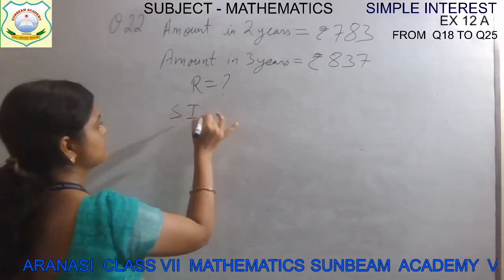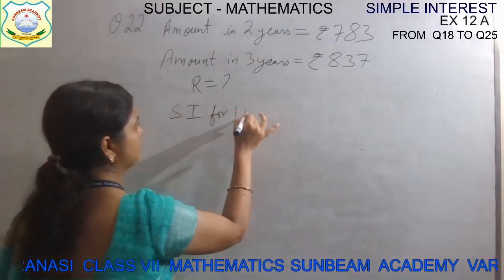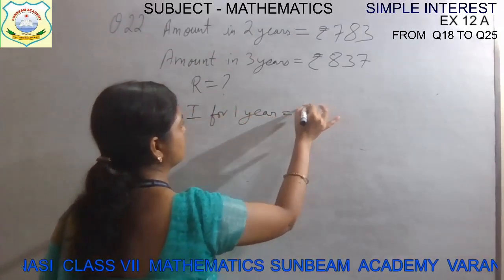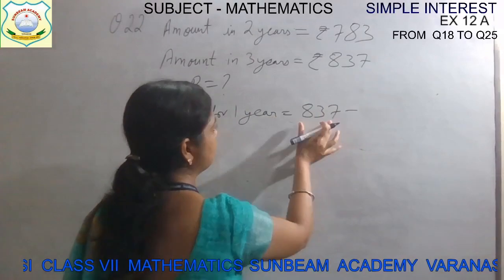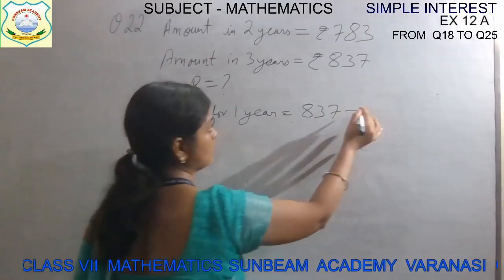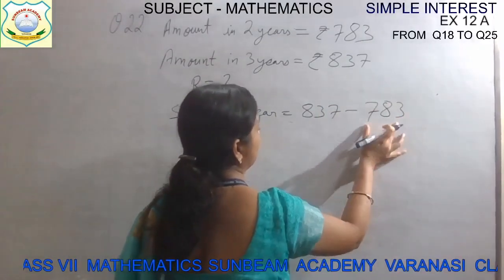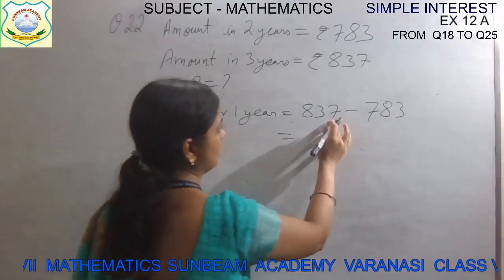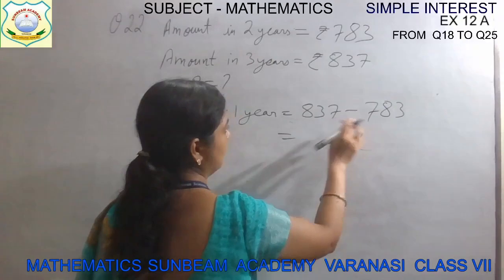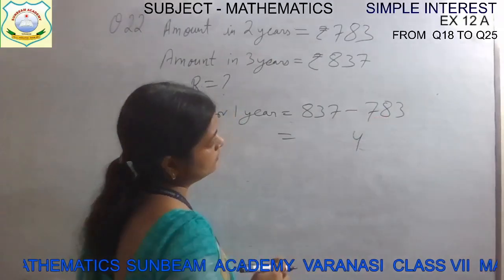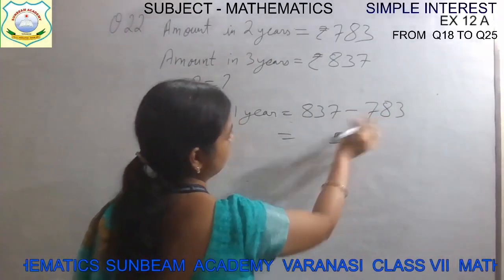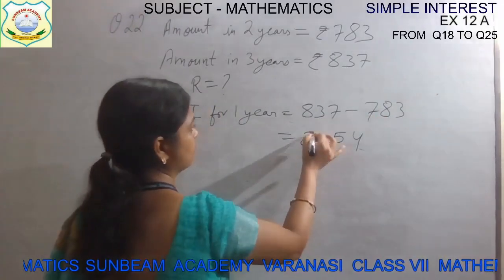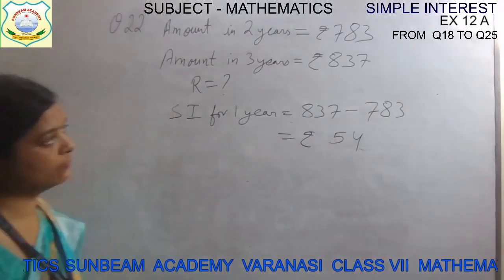Simple interest for 1 year is how much? 837, amount for 3 years, minus amount for 2 years. We will subtract it. And how much will we get? 7 minus 3 is 4, and 8 minus 3 is 5. Rupees 54. Rupees 54, children.